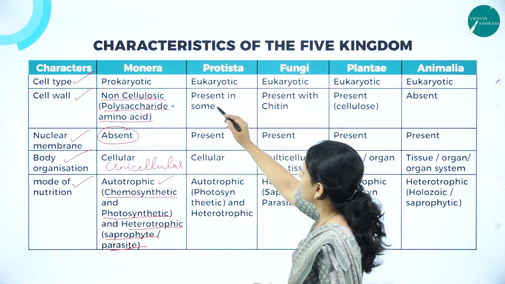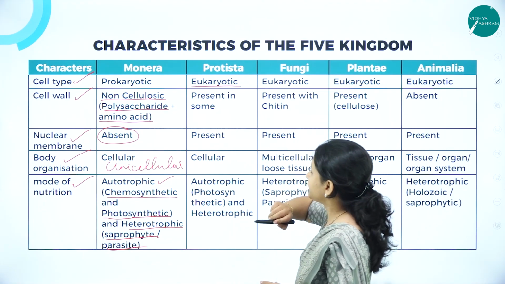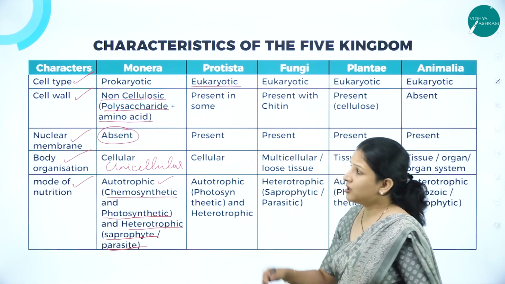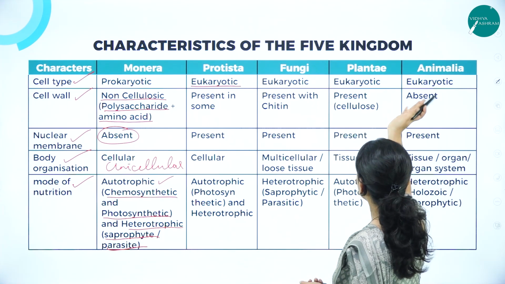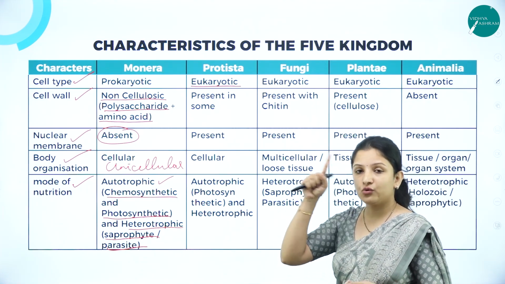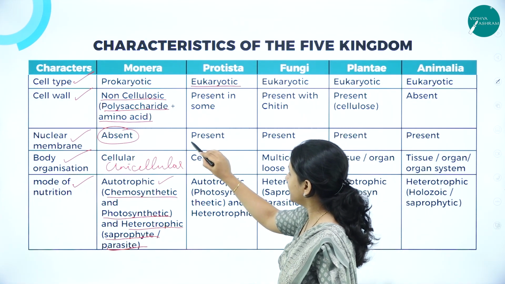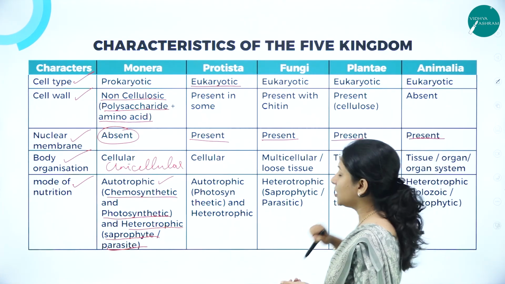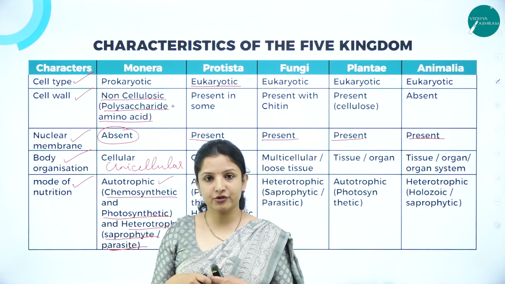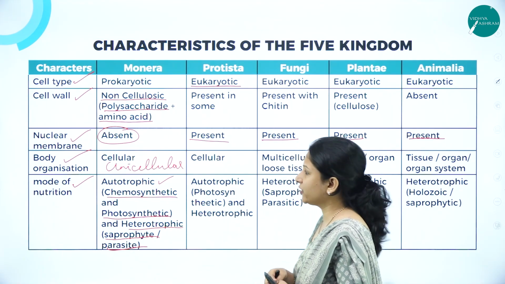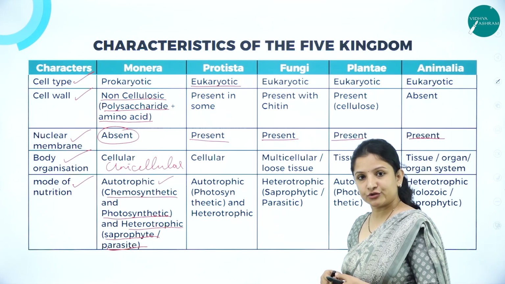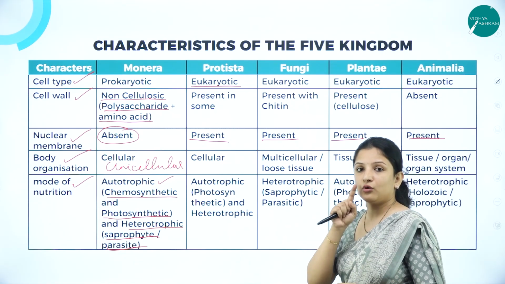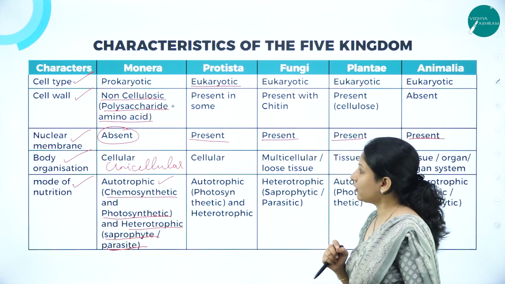Next, Protista, they are eukaryotic. Now you can ask me, Protista, fungi, Plantae and Animalia all have a nuclear membrane. Can you see here? Nuclear membrane is present, here also present, present, present. But why didn't they club them all together? Because we have to look into other characters also. We cannot just depend on one character while classifying an organism.